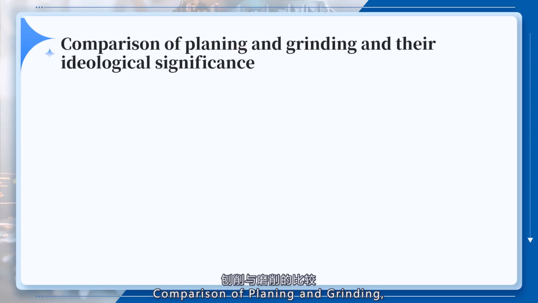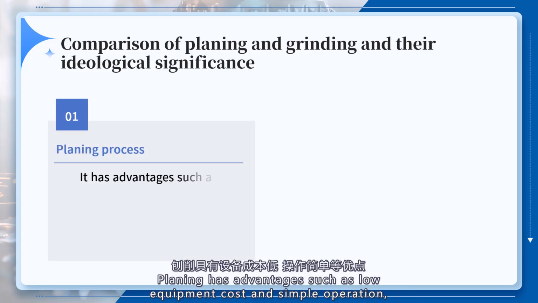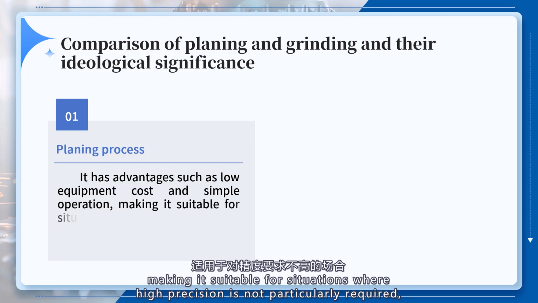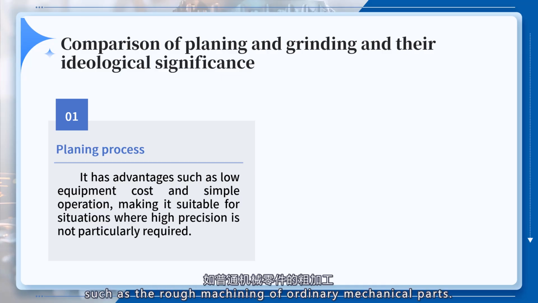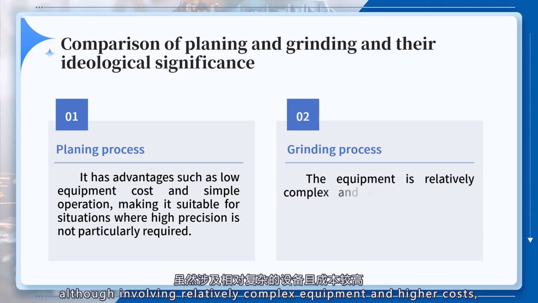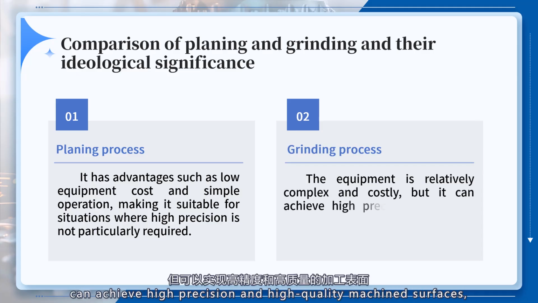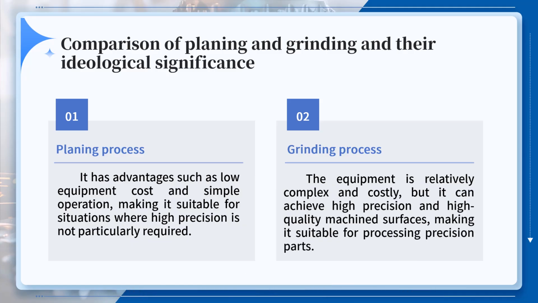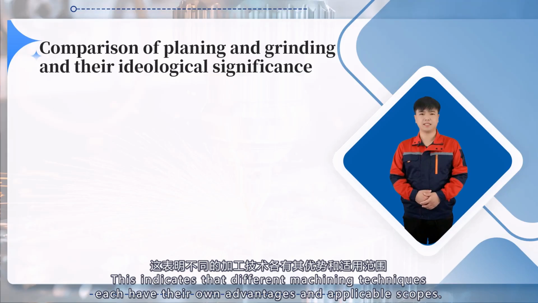Comparison of planing and grinding and their ideological and political significance. Planing has advantages such as low equipment cost and simple operation, making it suitable for situations where high precision is not particularly required, such as the rough machining of ordinary mechanical parts. In contrast, grinding, although involving relatively complex equipment and higher costs, can achieve high precision and high-quality machined surfaces, making it suitable for the machining of precision parts. This indicates that different machining techniques each have their own advantages and applicable scopes.